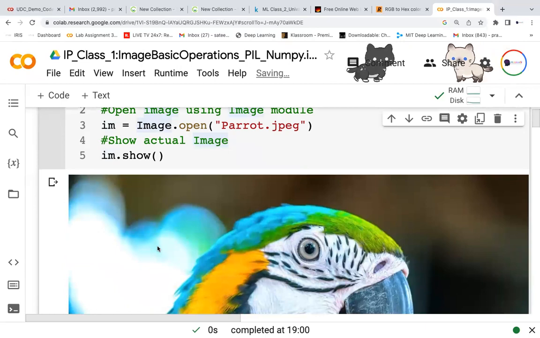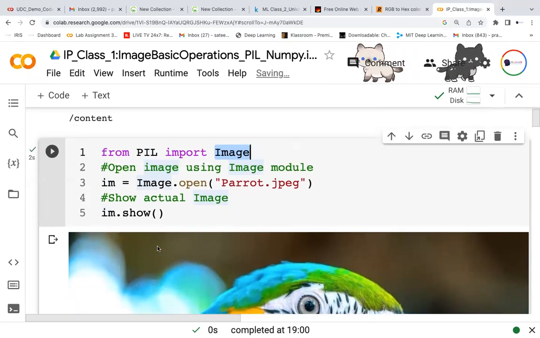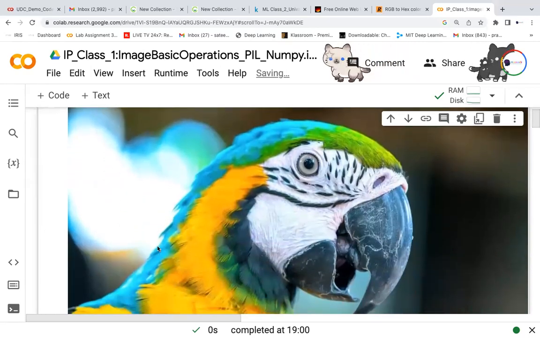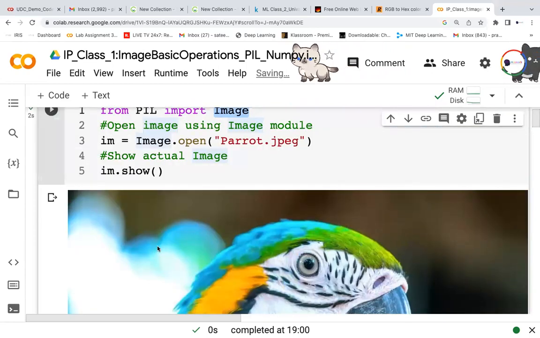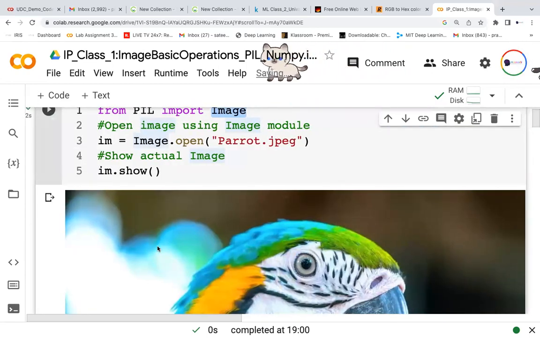Any question? Any doubts? So these are basic operations: opening a file and displaying the file. Image we need to display, correct? And the names are very easy: open, show. Fine.